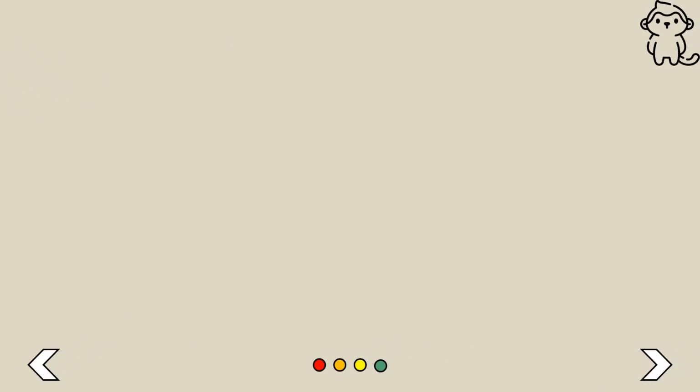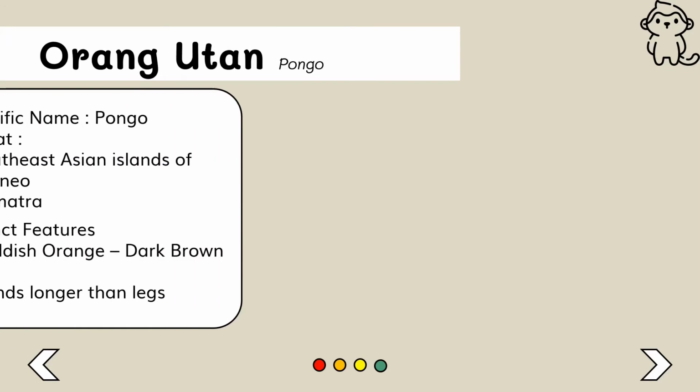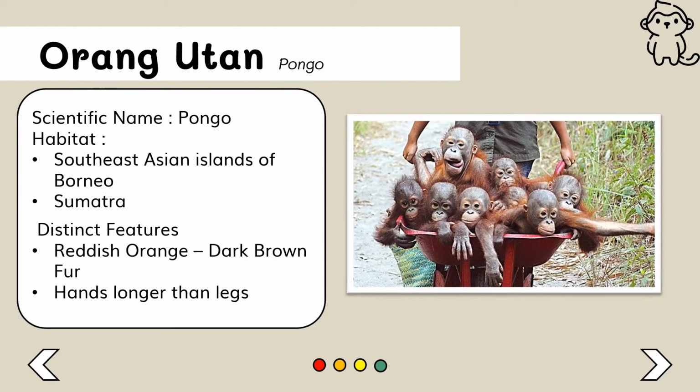And this is the orangutan. Scientists call them Pongo. This famous creature lives in the Southeast Asian islands of Borneo and Sumatra. Orangutans are usually covered with brown-orange to dark brown fur.